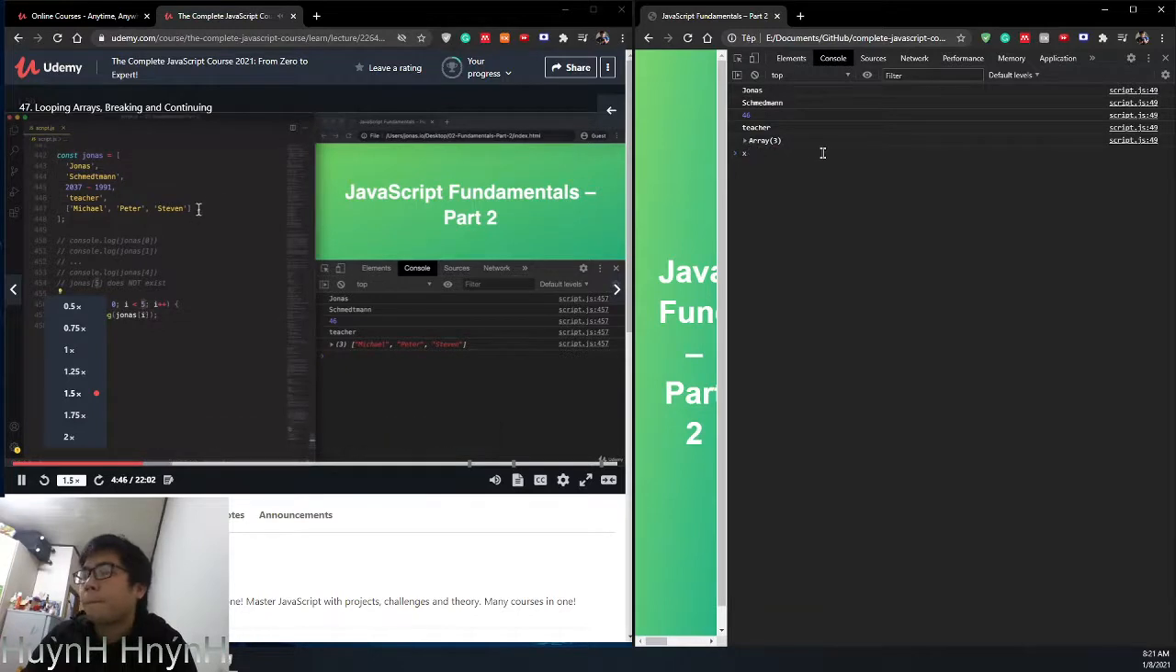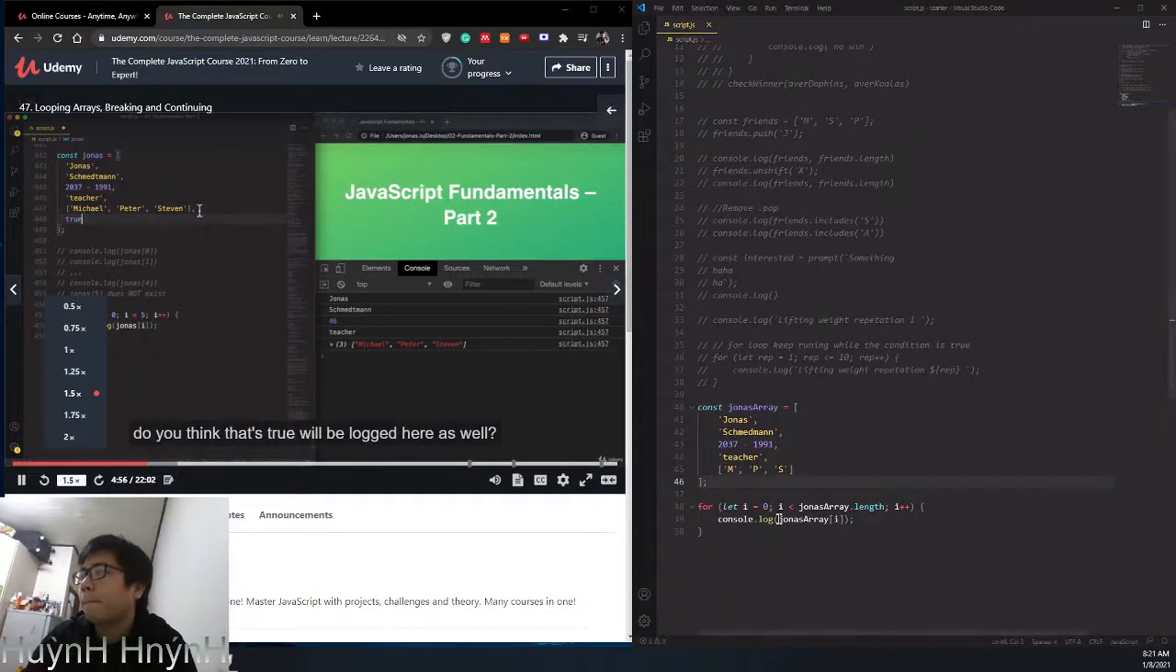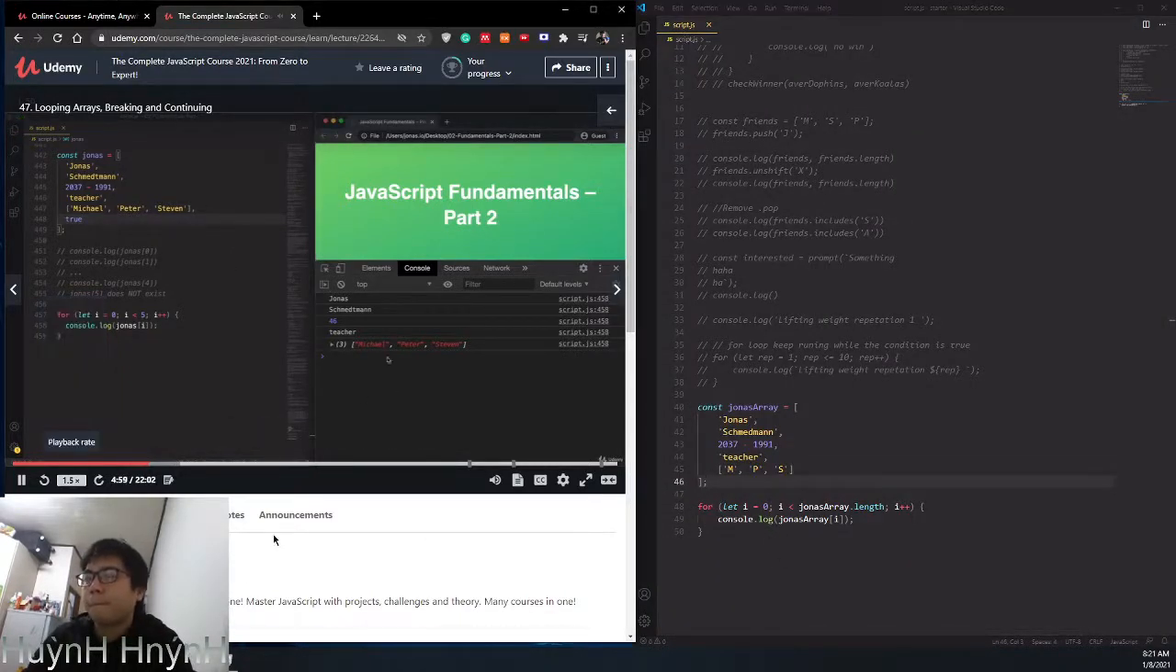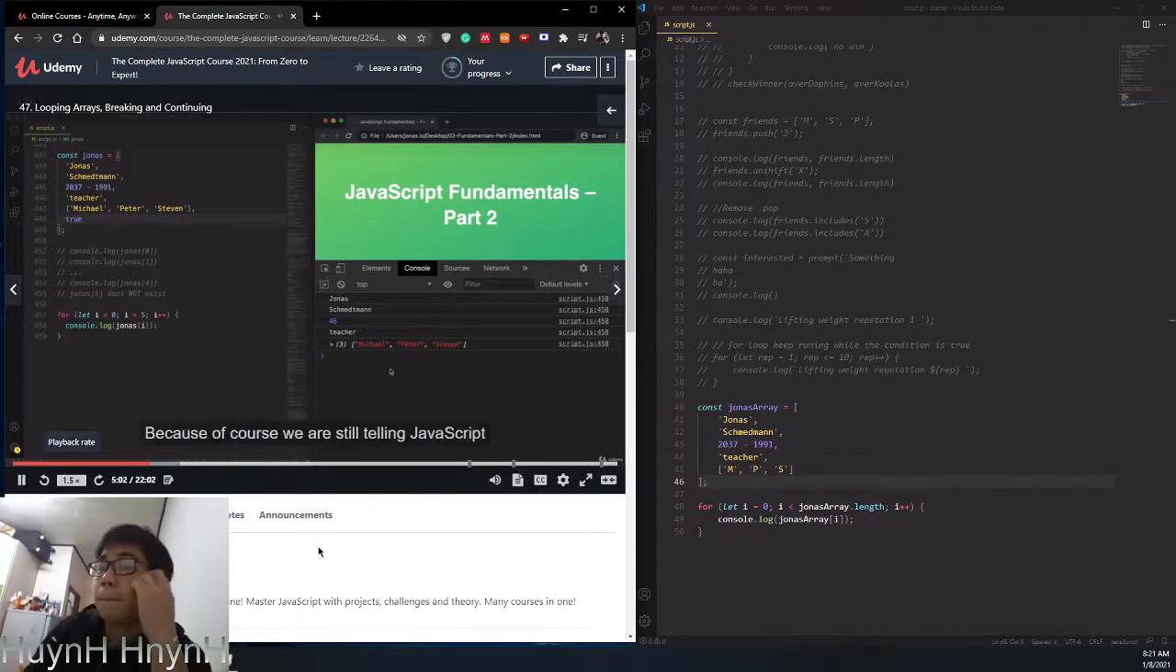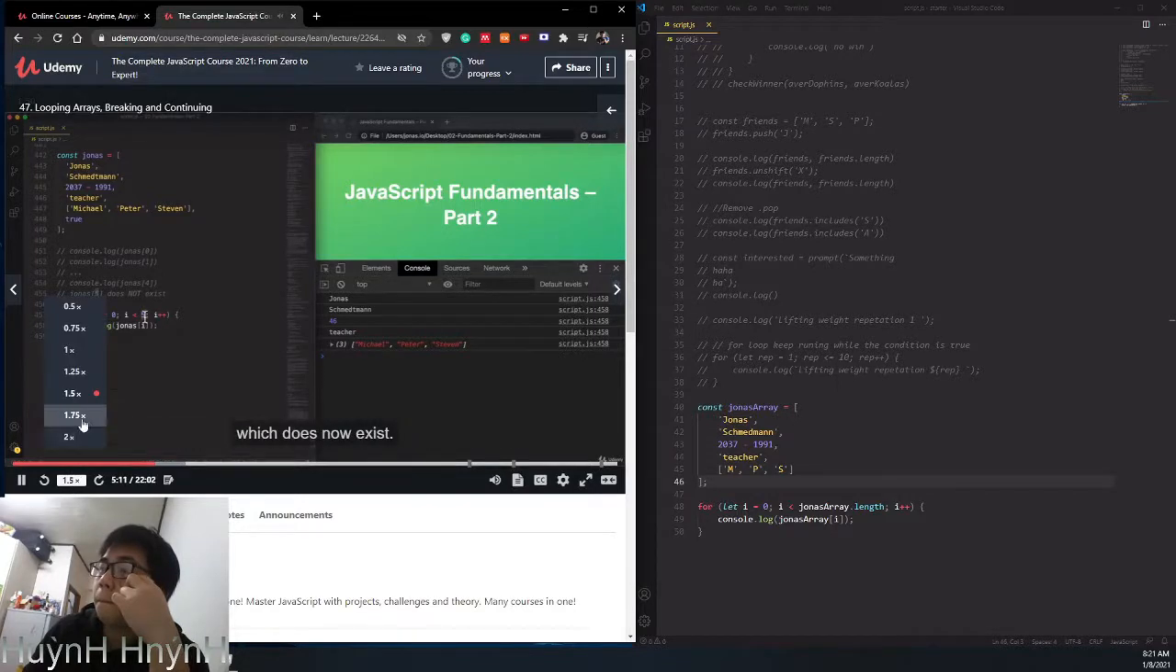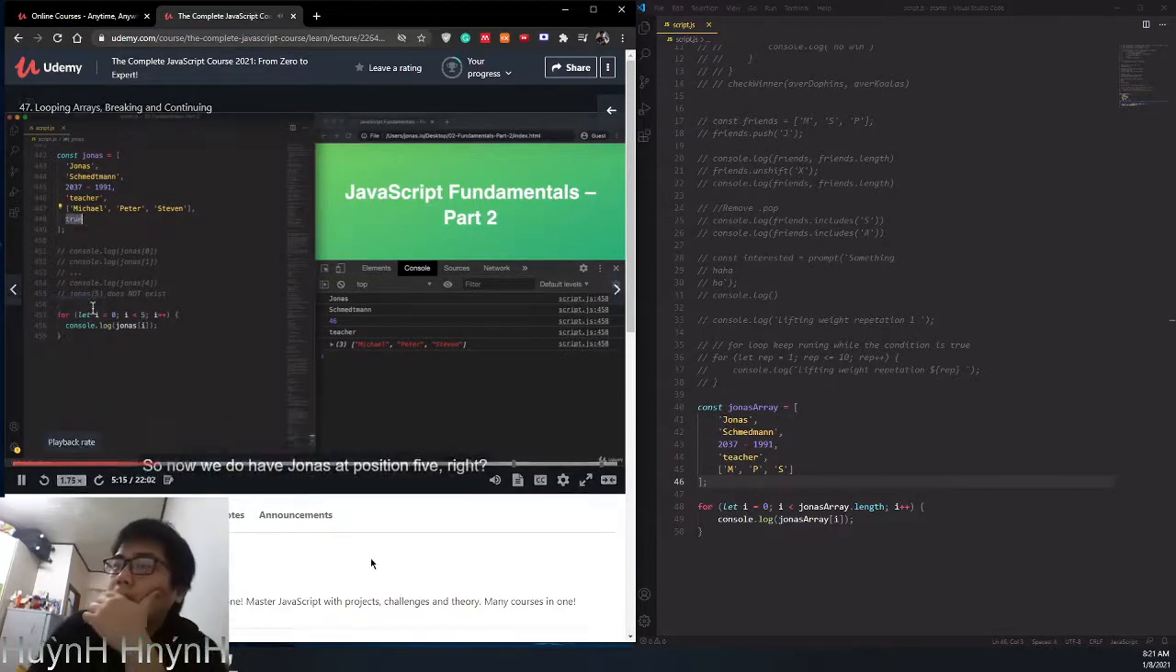So let's now say that we add another element, let's say just true, and so if we try this now, do you think that true will be logged here as well? Well, it will not, because of course we are still telling JavaScript that i should stay below 5. And so it will not print the array at position number 5, which does now exist. So now we do have true at position 5, right?